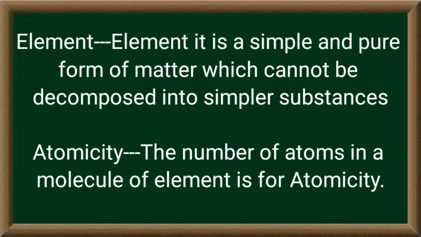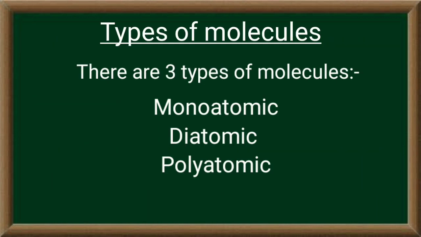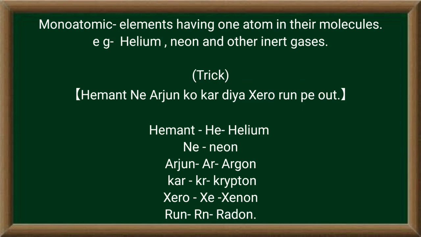Now I will talk about atomicity. Atomicity is the number of atoms in the molecule of an element. There are three types of molecules: monoatomic, diatomic, and polyatomic. Monoatomic elements have one atom in their molecule, and the examples are helium, neon, and other inert gases.